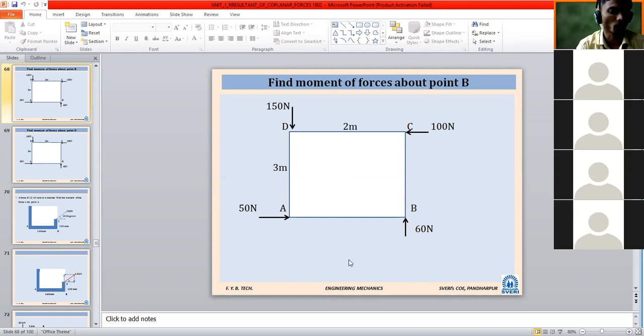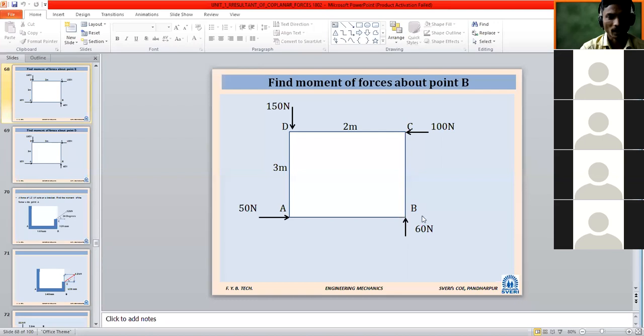Once you observe this diagram, first analyze carefully how many forces are applied to the body. Four different forces are applied at the corners of this body. About which point do we want to find the moment? Point B. Remember the total number of forces is 4, so whatever moments there are, we have to add them at the end. That will be our total moment about point B.